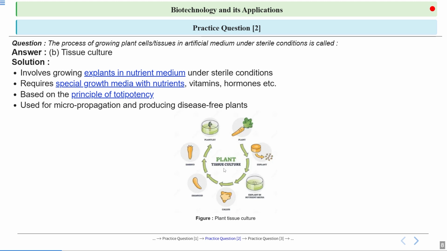This is the pictorial representation of plant tissue culture, where we take a plant, take some part of that plant called the explant, and grow that explant in nutrient medium. That will form callus, then embryo, and finally it will become a plantlet and then can grow into a plant.